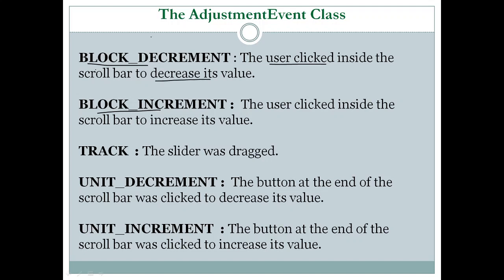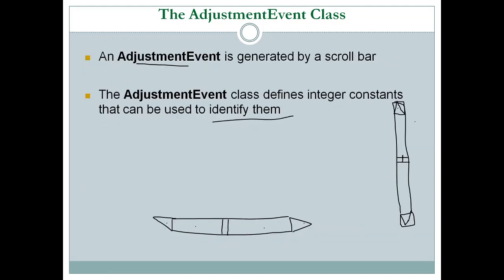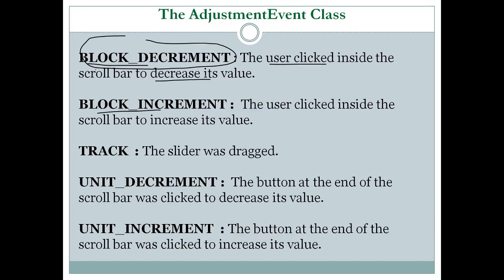Inside the scroll bar means this part of the scroll bar. When the user clicks this part, it will set block decrement or block increment.